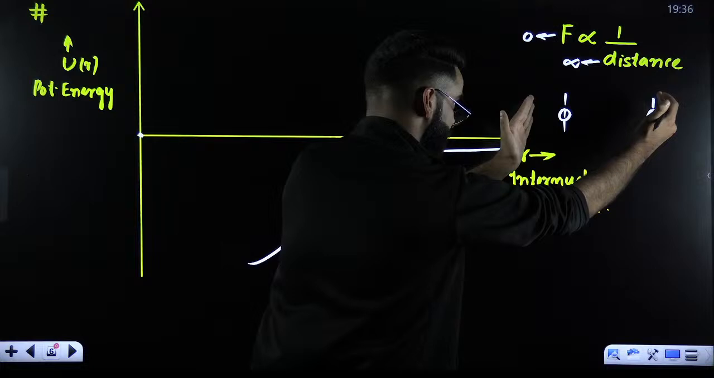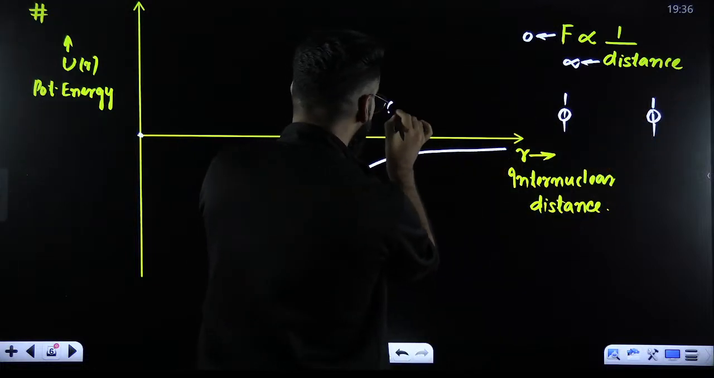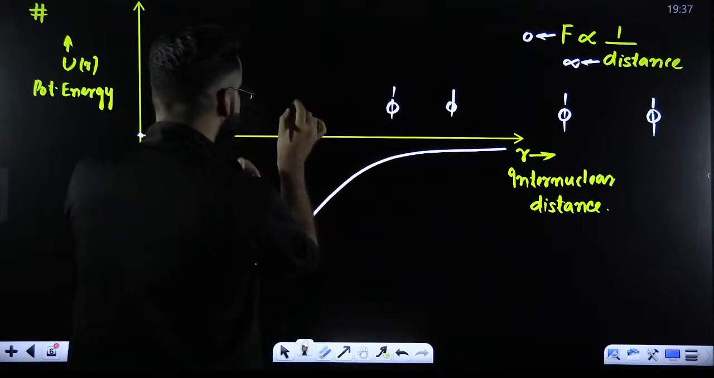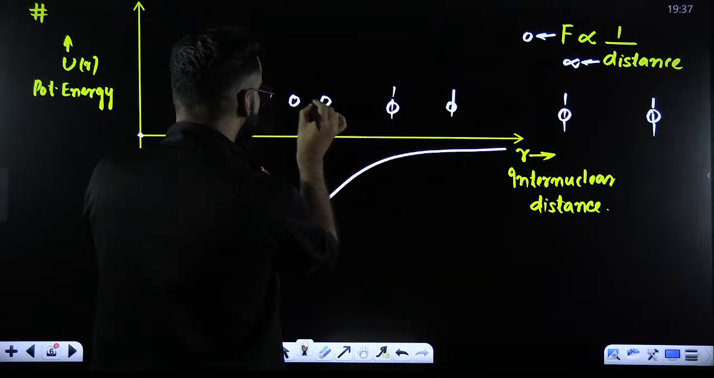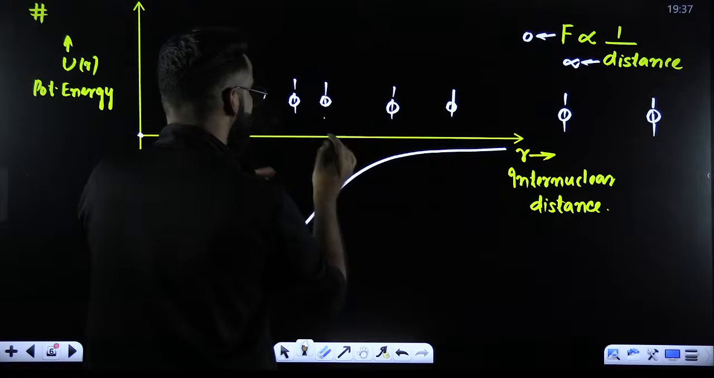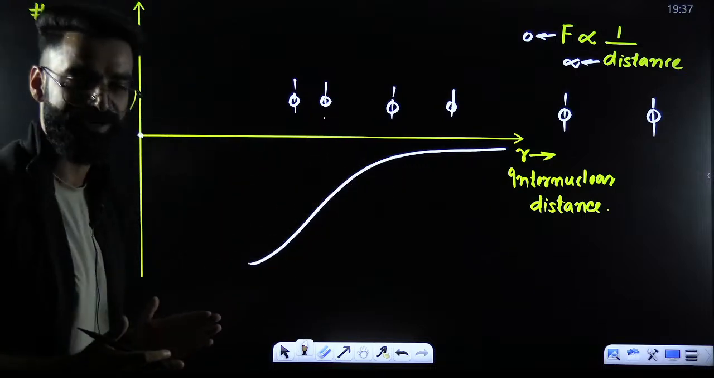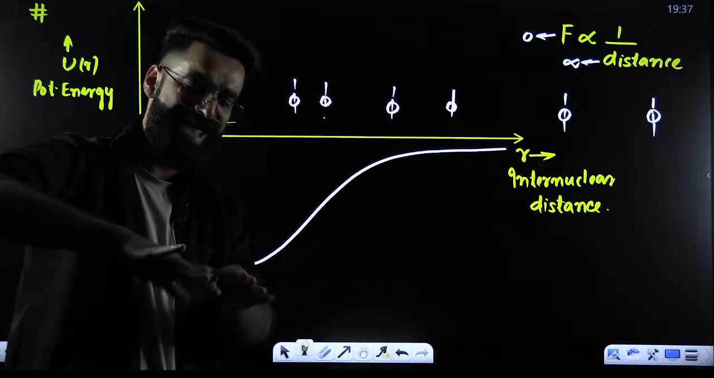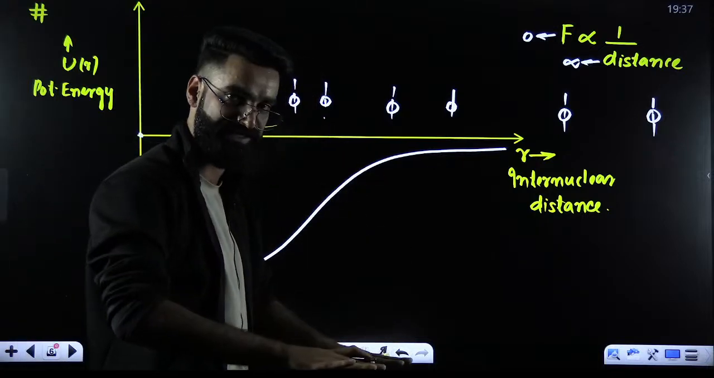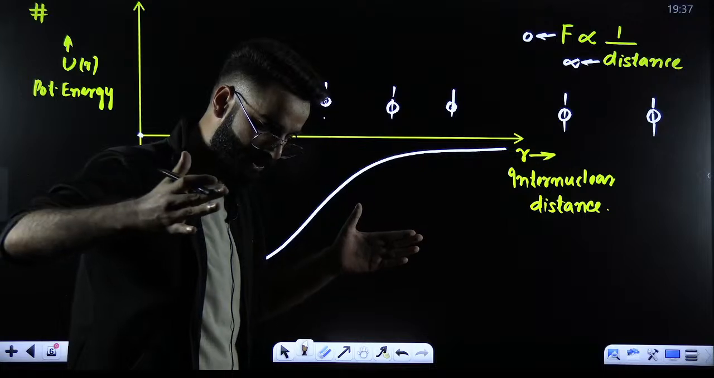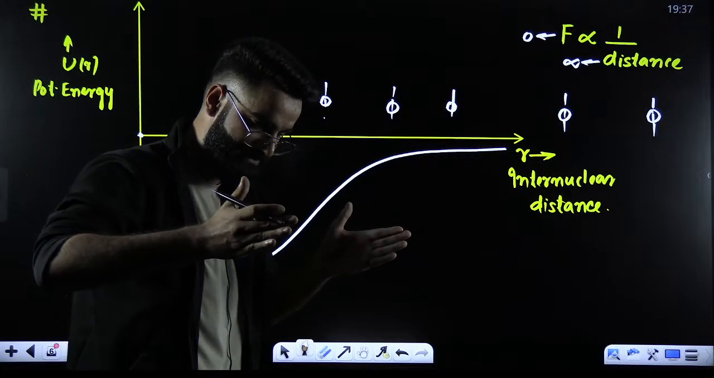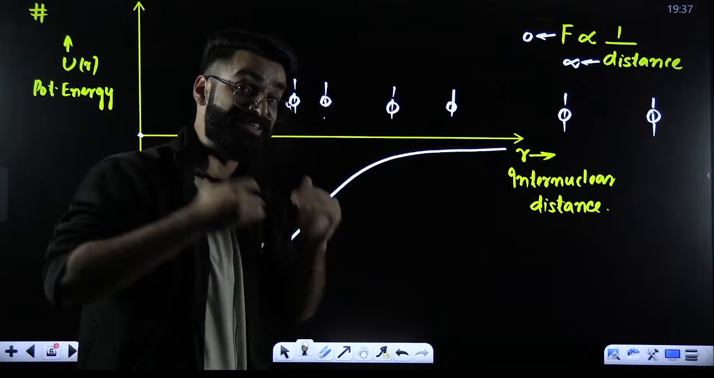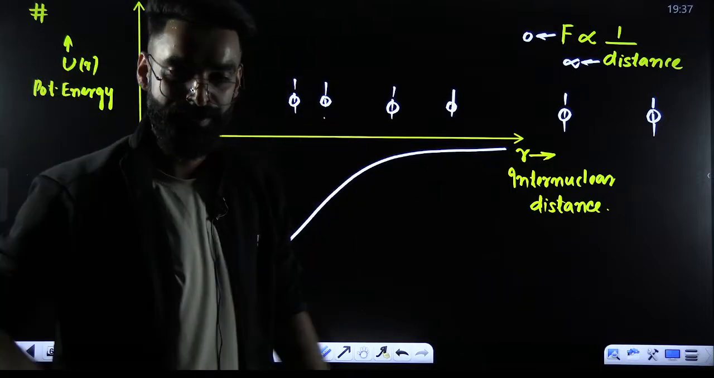Initially, the atoms were at infinite distance apart. For example, this is the scenario when the atoms have slightly come closer. Now, there is one more scenario when the atoms have come a little more closer. As the atoms are coming closer, distance between them decreases, force of attraction increases, and continuously energy is being released. Energy possessed by the system decreases, so the system is moving towards stability.